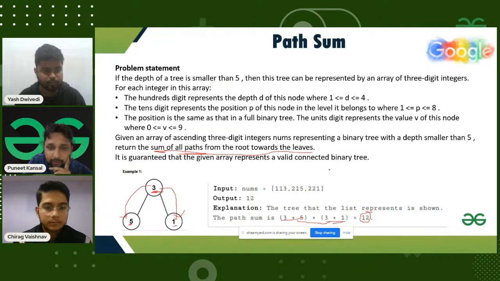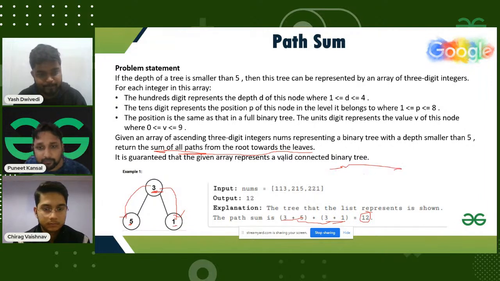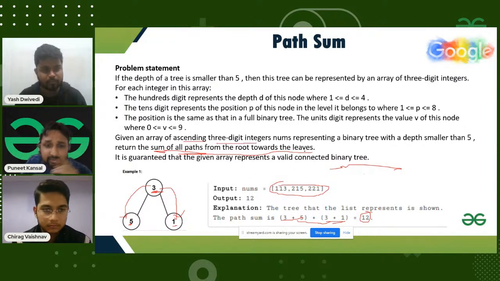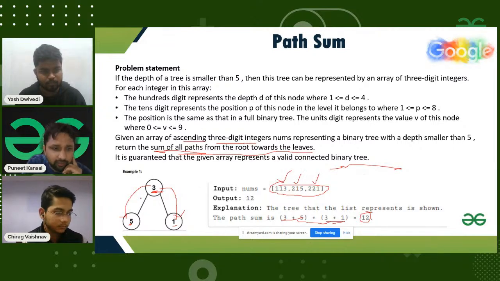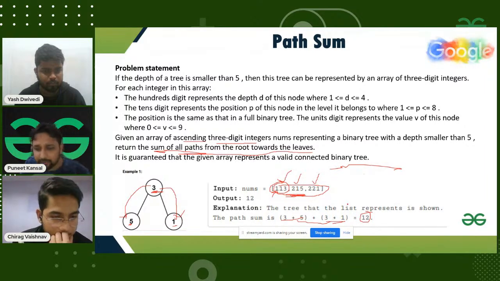So question is little bit complicated, but let me take one more example for you people. So one more thing here is that all the input is given in the form of ascending order. Okay, all the three-digit numbers are given in the form of ascending order. They will be in ascending order actually, because we need to represent the numbers. Because first you need to write the root node. For that, 100 digit will be smallest one. Okay, these are in increasing order. That's it. So here, if you have any doubt, you can ask in the question actually.